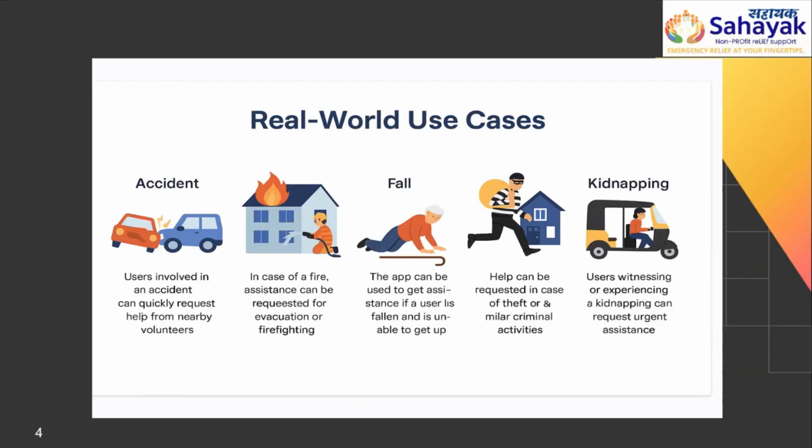What are the real world scenarios? As you can see on the screen, it's an accident, fire, senior citizens who have fallen, a robbery taking place, or a kidnapping. All this can be helped by volunteers immediately because they are the closest people near you and can reach out to you. In a case of a kidnapping, the family member and the volunteers can follow the exact direction the kidnapping is taking place, and instead of only seeing where the trigger point happened, you can follow it in that particular direction. The entire system is designed to use Google Maps and geolocation, so you can know the driving directions and how to reach that individual quickly.